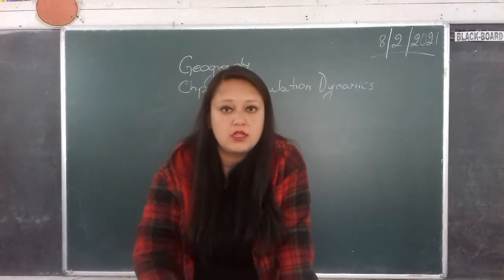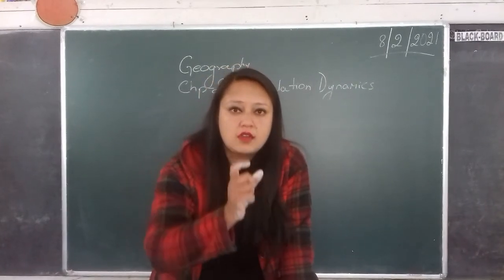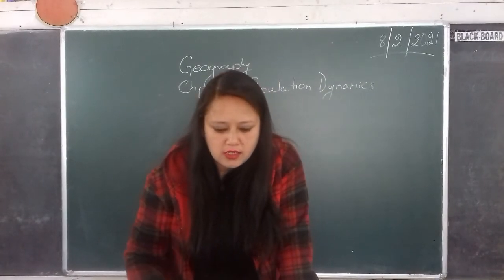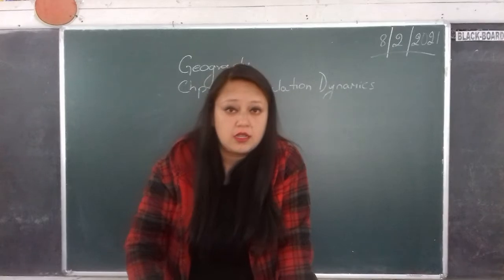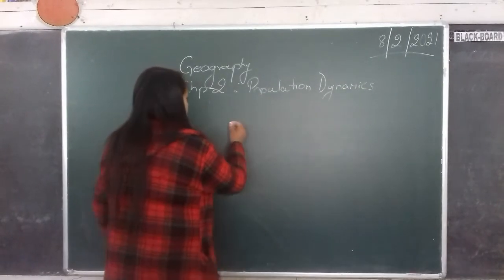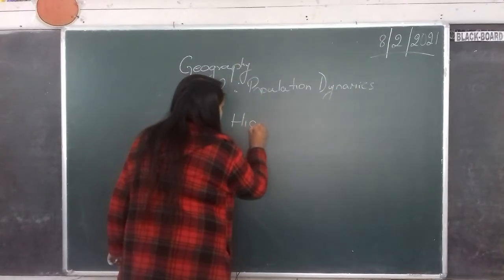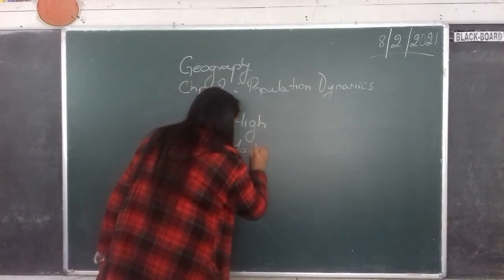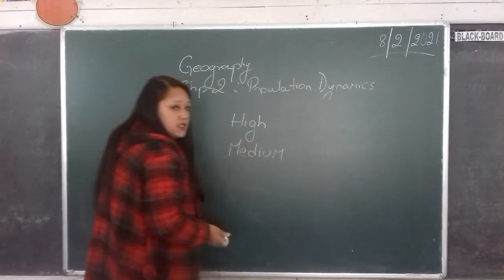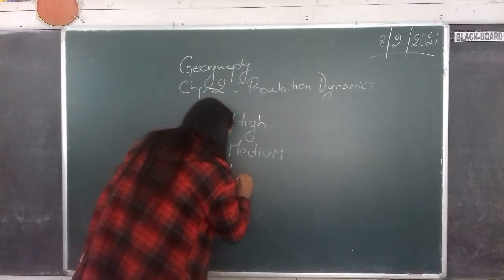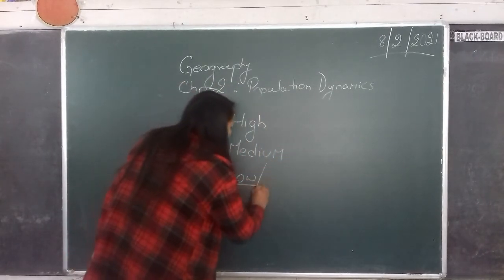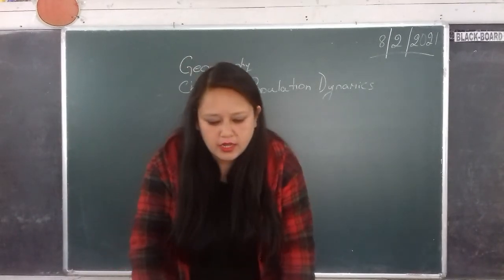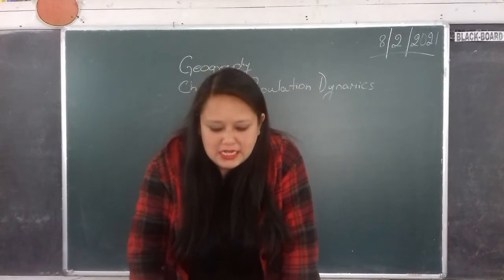So you have to learn the names of the areas and a few countries which come under each area. Now, when we talk about density, we are going to talk about areas which have high density, then medium density, and then areas where the density is low or extremely less dense. Now, areas of high density.